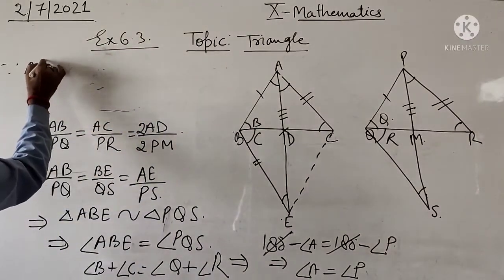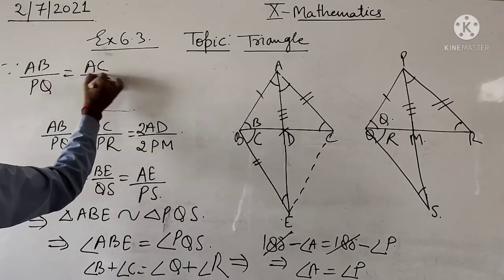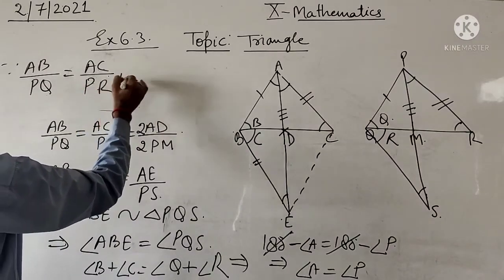Since AB upon PQ equals AC upon PR and angle A